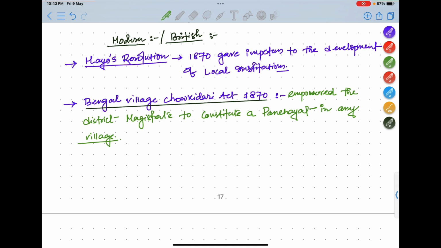So in the exam, if they ask which is the first act that laid the first brick of Panchayati Raj institutions, it is the Bengal Village Chaukidari Act 1870.